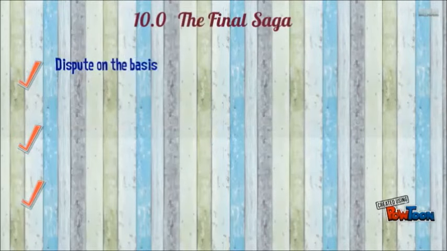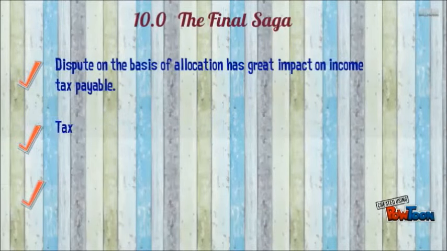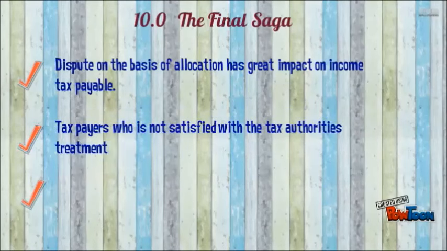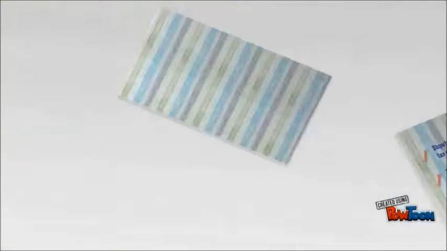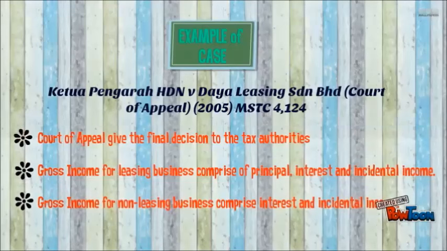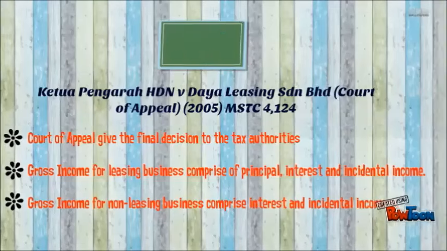The final saga. Dispute on the basis of allocation has great impact on income tax payable. Taxpayers who are not satisfied with the tax authorities' treatment may appeal to the Special Commissioners. An example is the case of Ketua Pengarah Hasil Dalam Negeri against Daya Leasing Sendirian Berhad, 2005. The Court of Appeal gave the final decision to the tax authorities. Gross income for leasing business comprised principal, interest and incidental income. Gross income for non-leasing business comprised interest and incidental income.